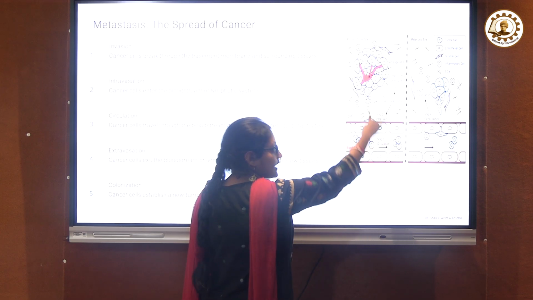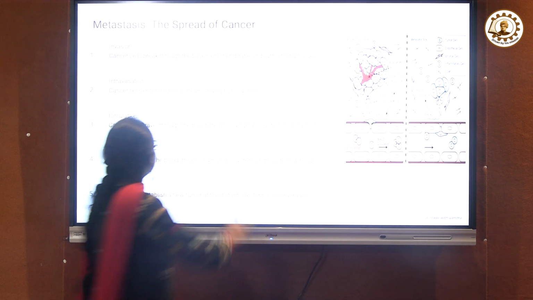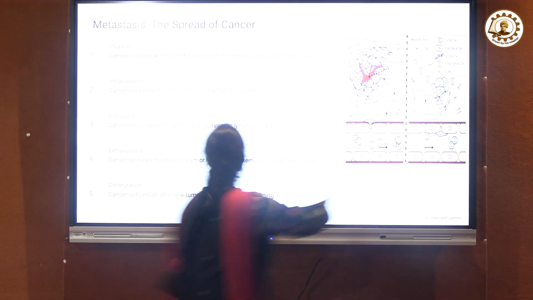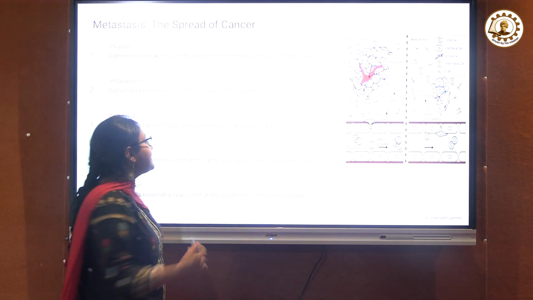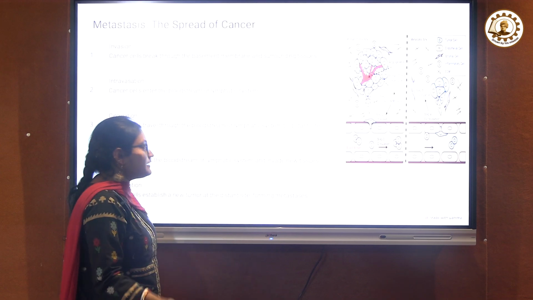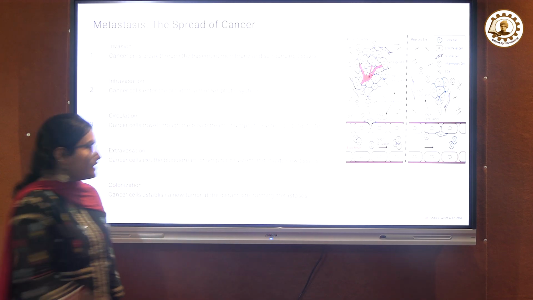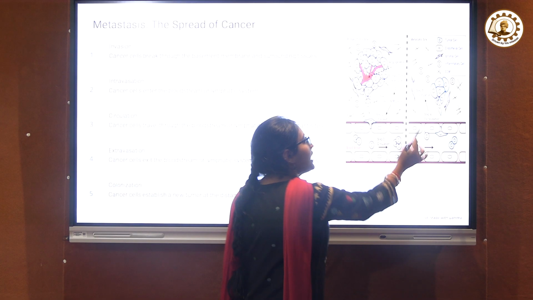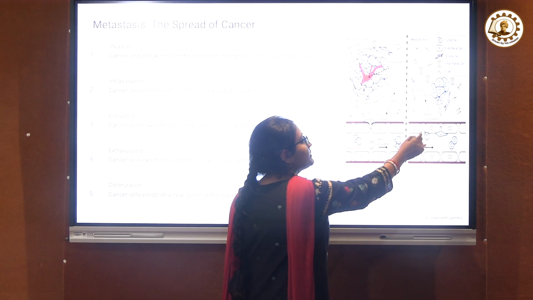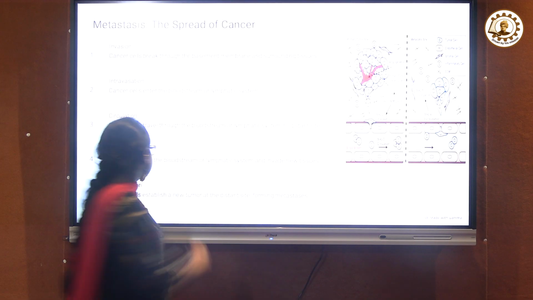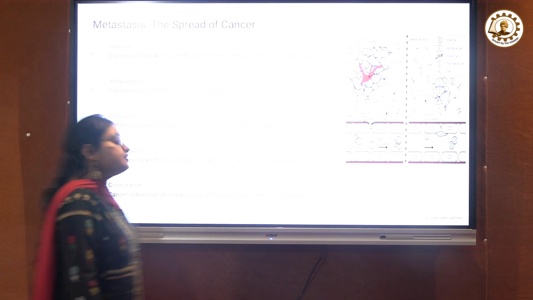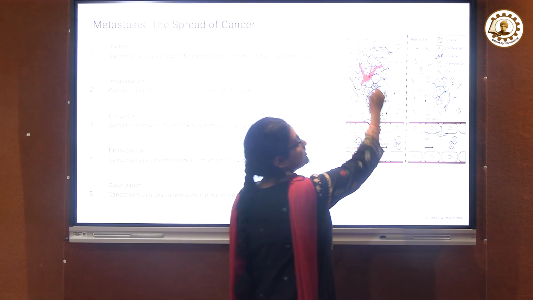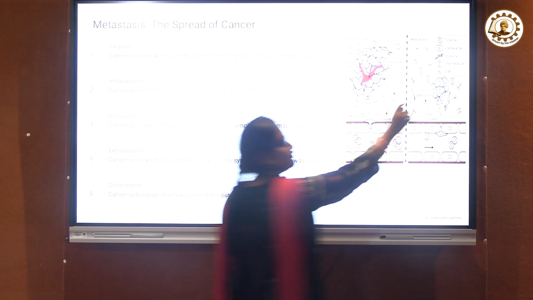It actually comes into the bloodstream and then circulation. So through the bloodstream, it can circulate. So it comes here and then extravasation, which means cancer cells exit the bloodstream and the lymphatic tissues and invade into a new tissue. So this was the old tissue, they spread through the bloodstream and then exit the bloodstream and come to a new tissue. And the final stage is colonization, which means new tumor formation at different sites, forming the metastasis. So first tumors were found here, and then after colonization the tumors were formed here.